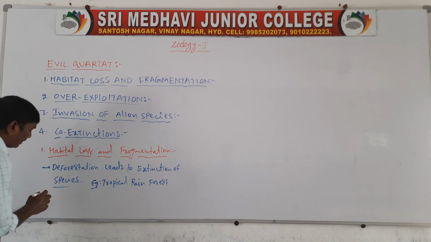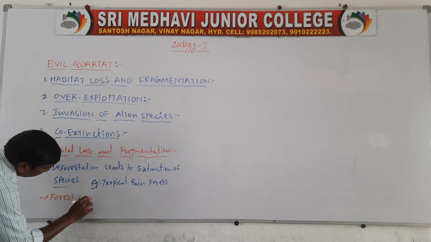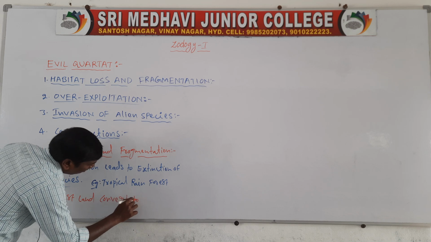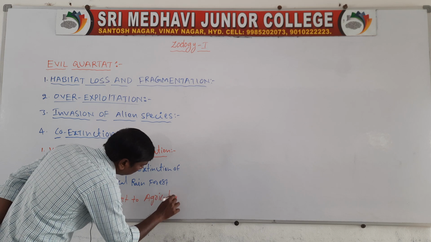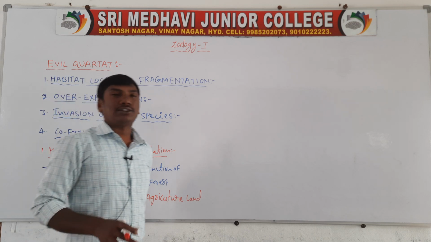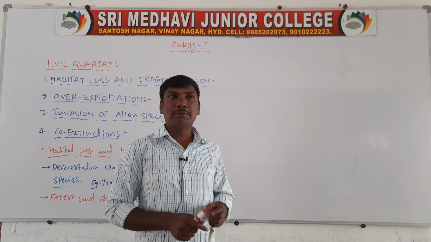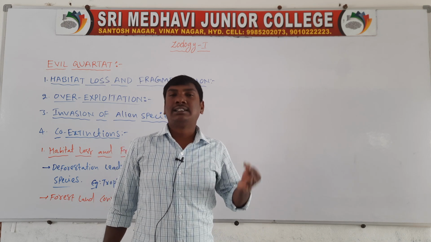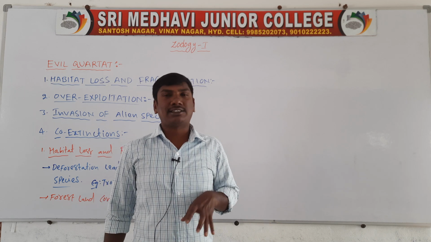Forest land is converted to agriculture land. Species go extinct because many species live in the forest, such as rabbits, tigers and elephants.